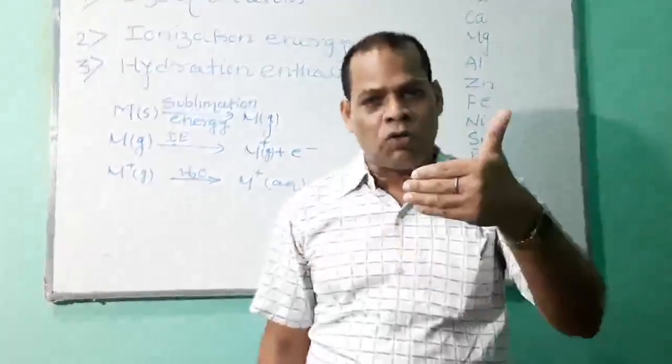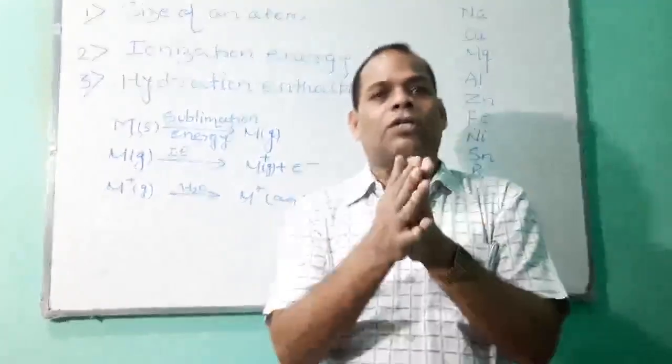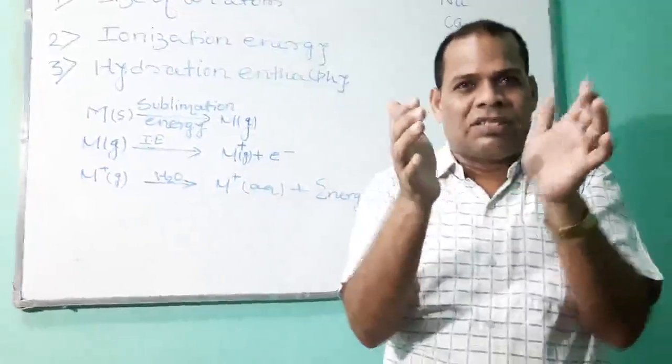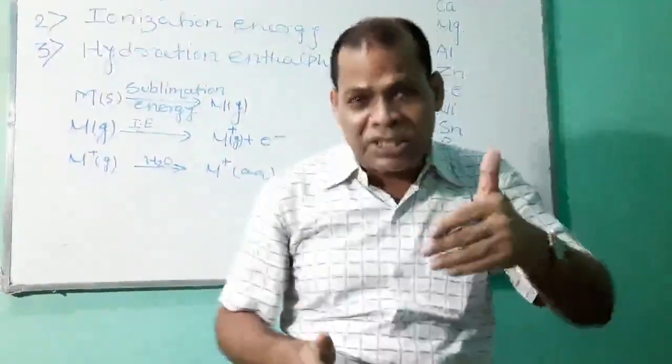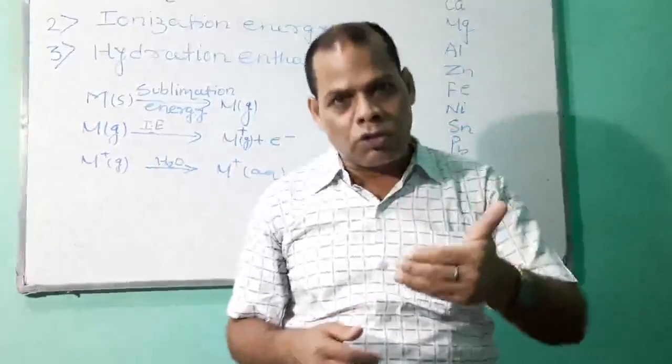So after losing 1 electron, the size of the atom contracts. So in order to remove the second electron,